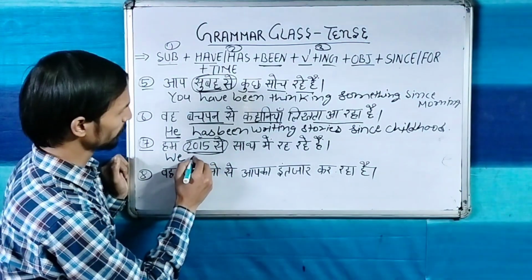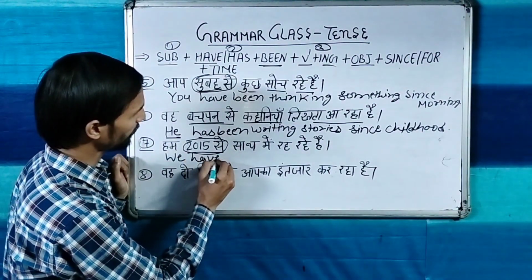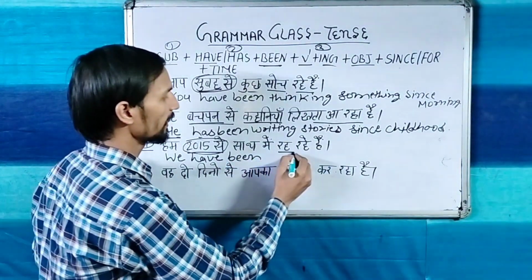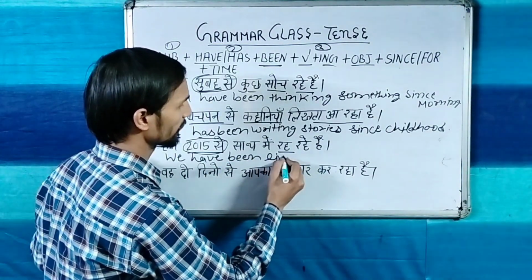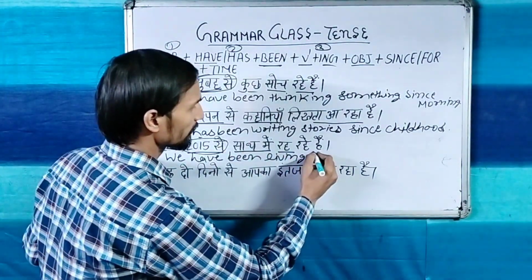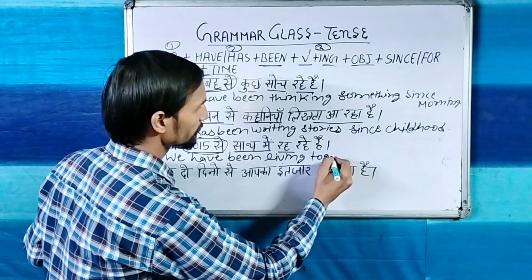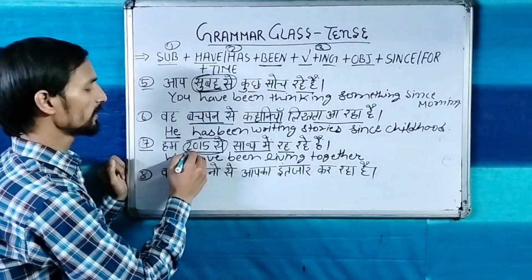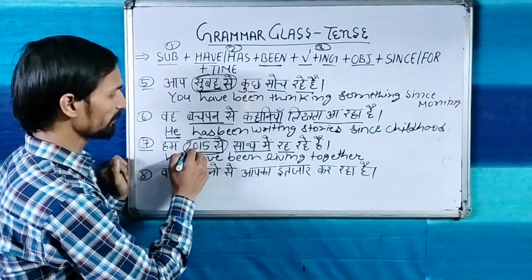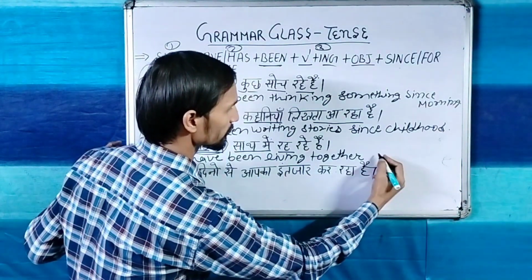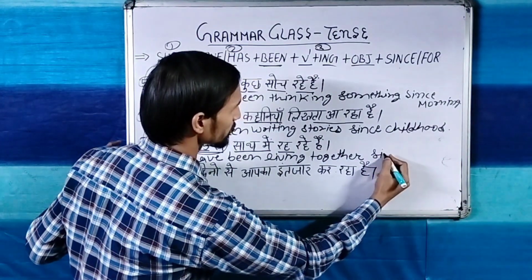With we will use have, and after have then been, we have been, रहना living, साथ में together, we have been living together. 2015 से, so again this time is certain time 2015 because year name has been given, so therefore we will use here since 2015.